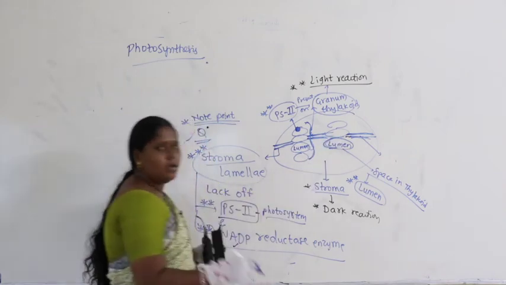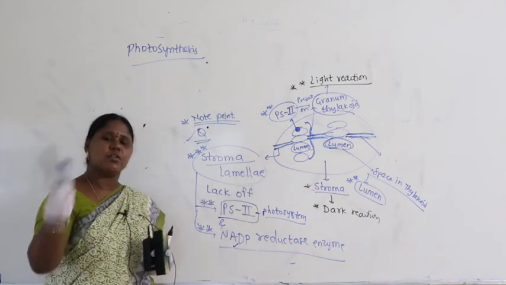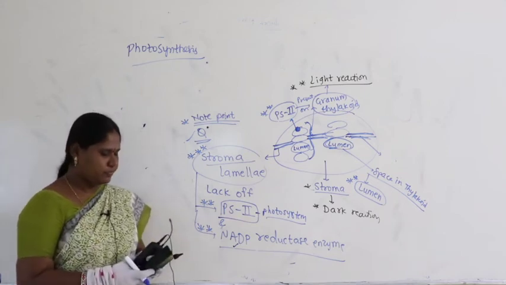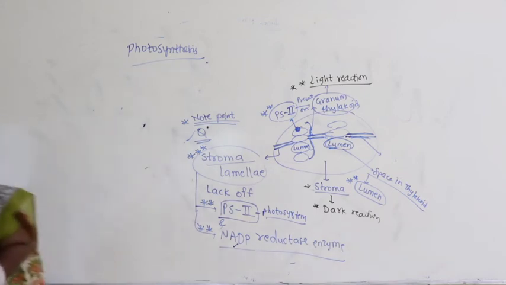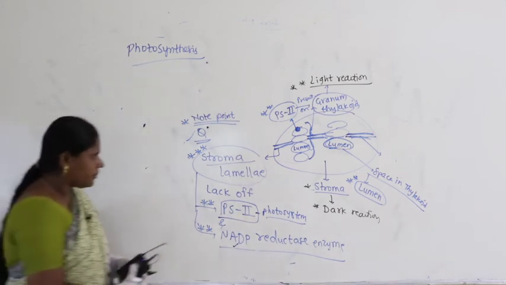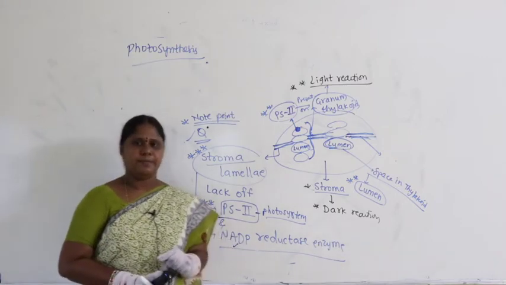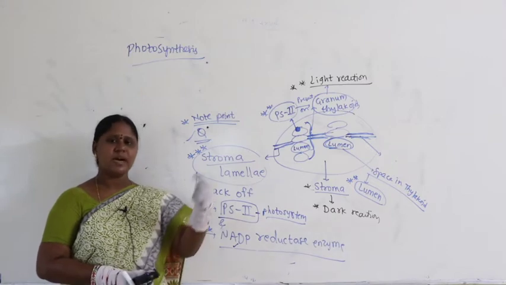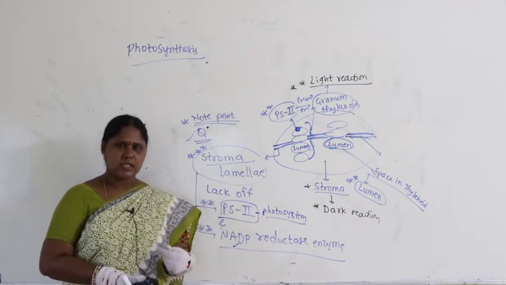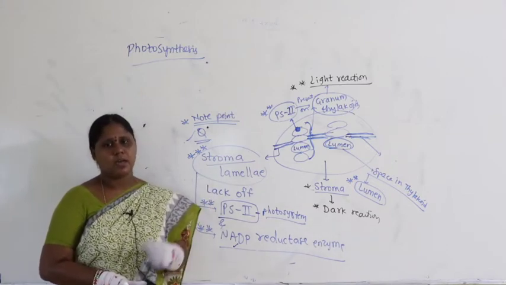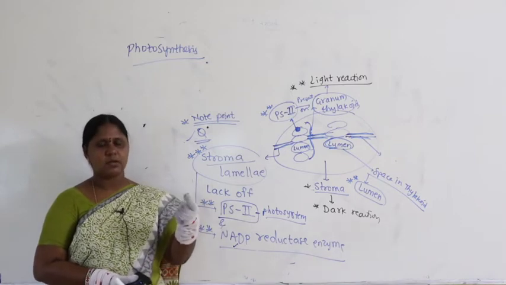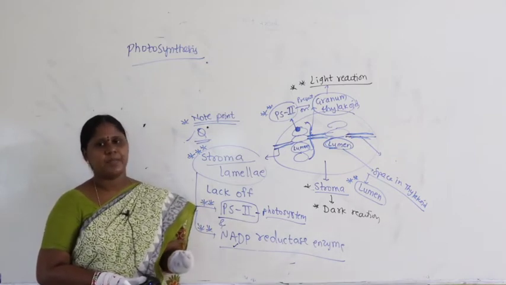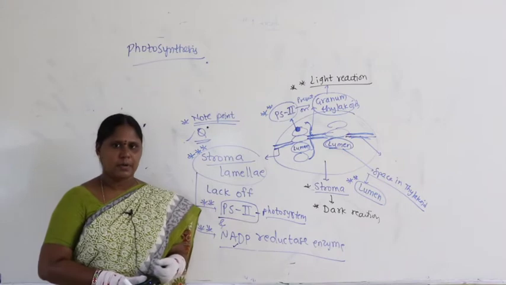Guys, where else did you get the term lumen? In the first year anatomy chapter, we have xylem vessels, tracheids, fibers, parenchyma. For example, take vessels or tracheids. They are made up of sclerenchyma.